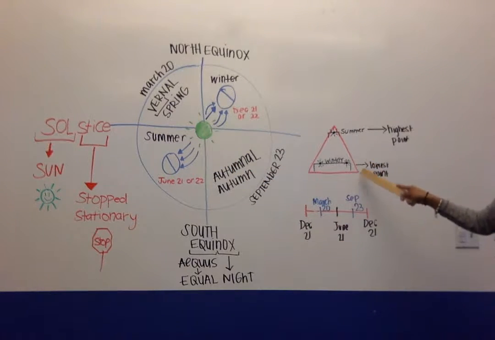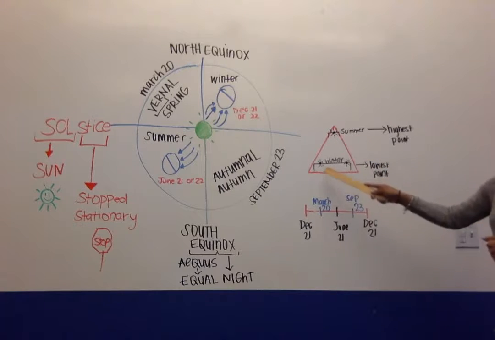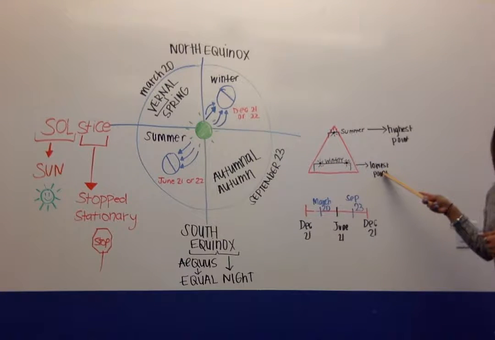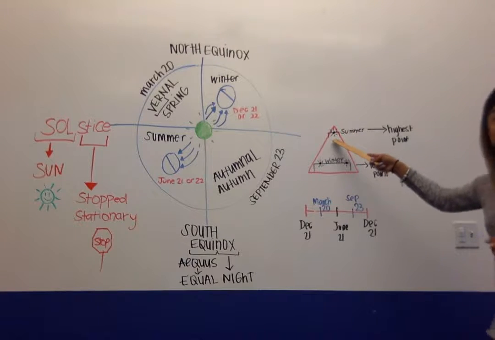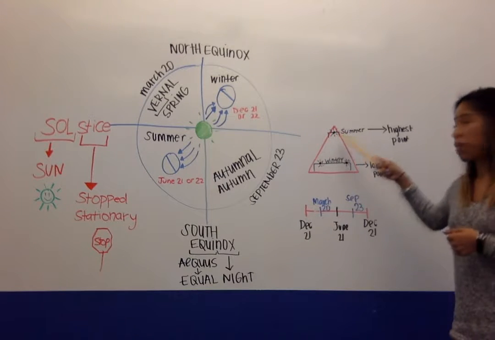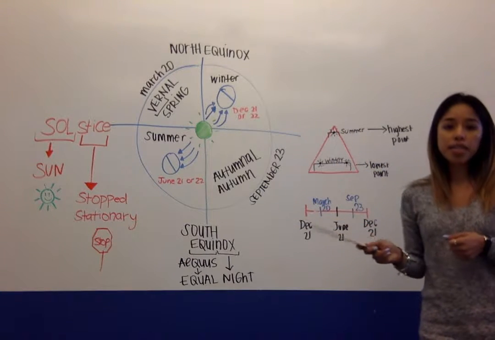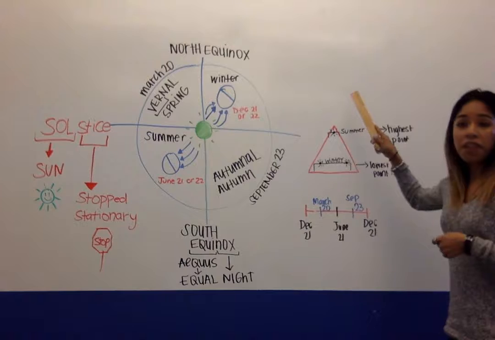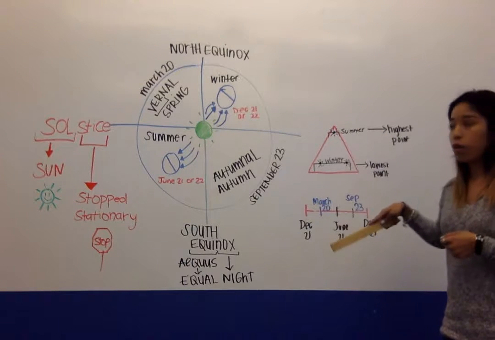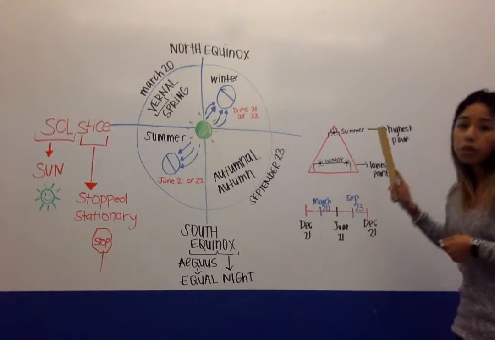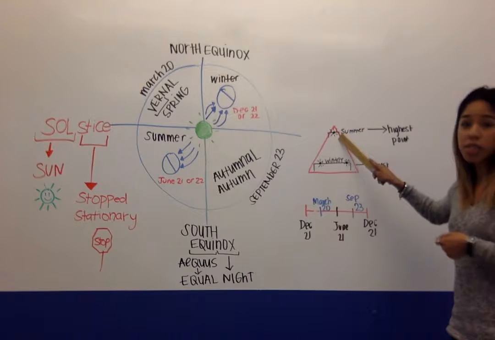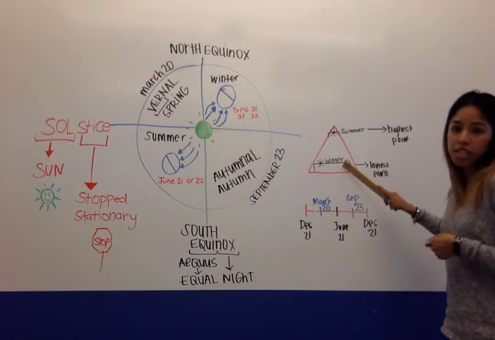Now I'll be explaining as far as like a pyramid. Winter, it's at its lowest point, and that's its shortest days. And then as far as summer, it's the highest point, and it's the longest day within the year. Now, when I mean the target points, it's because when you look at the sky, you can see if it's at the highest point or at the lowest point. So this is just a breakdown as if you were looking at the sky. So once again, summer is at its highest point, and then the winter is at its lowest point.